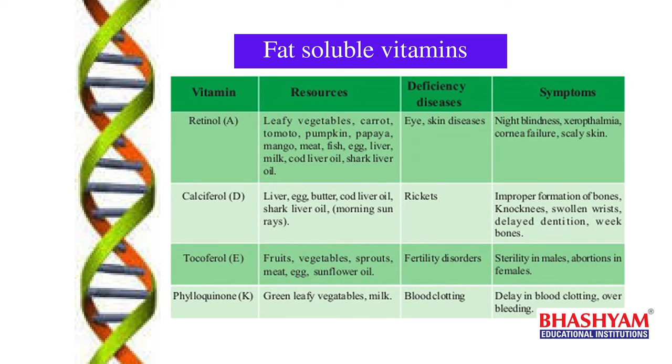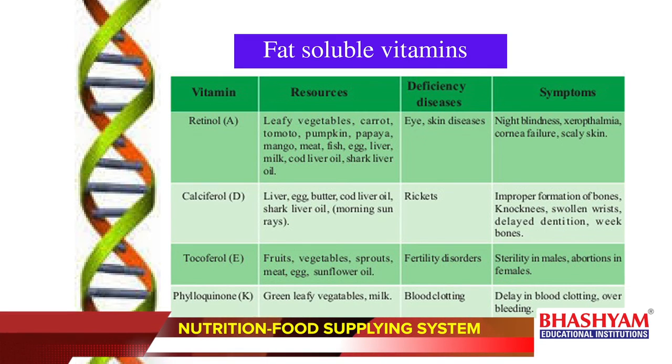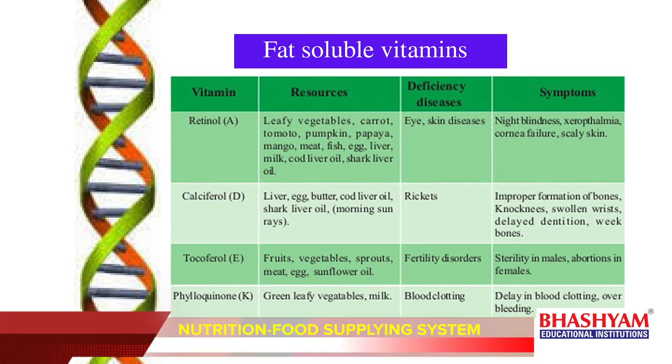And next, vitamin E. Its chemical name is tocopherol and its deficiency disorders are fertility disorders. That means the person who lacks this tocopherol is not able to reproduce, meaning not able to produce sperms and eggs in a proper manner. That leads to sterility in males and abortions in females, so tocopherol is needed to avoid fertility disorders in human beings.